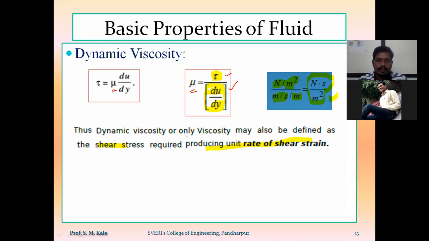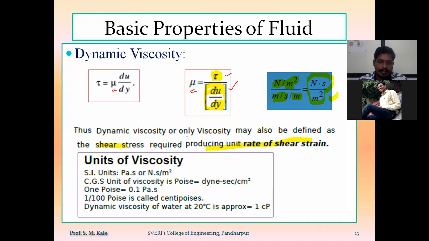If I want to calculate the CGS unit of dynamic viscosity, the SI unit is Newton second per meter square. Here Newton per meter square is also called a Pascal, so Pascal second is also the SI unit of dynamic viscosity. If I want to calculate the CGS unit, then it will be dyne second per centimeter square, because force is denoted in terms of dyne in CGS units, time in terms of second, and length in terms of centimeter.